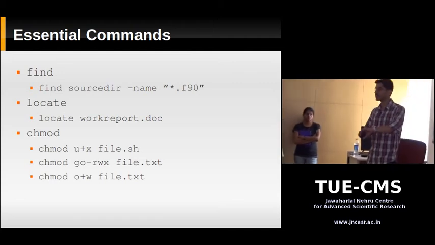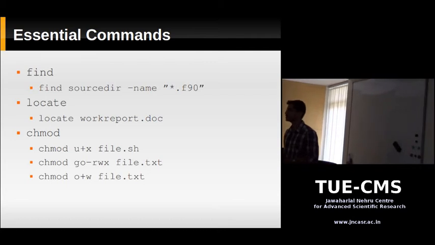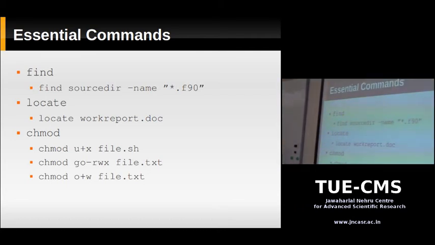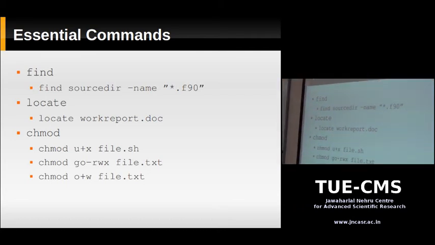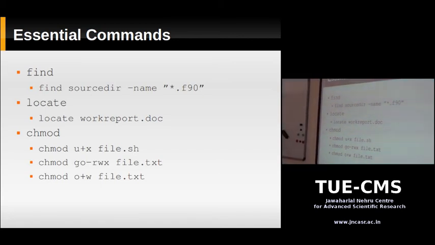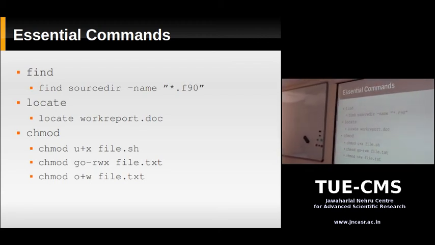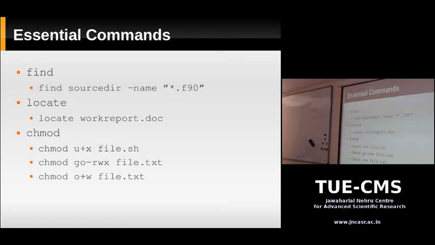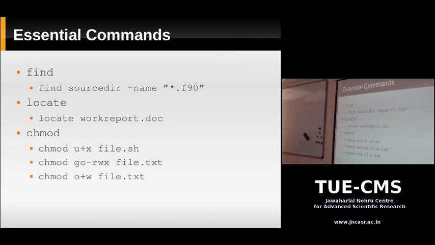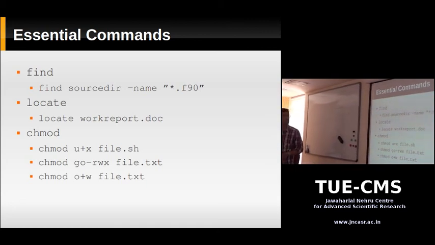I think we're running out of time. It's been an hour, so we'll end it here. There are a few more things we need to cover, like job control, and in the next class we'll tell you how to do multitasking on the command line, how to run many commands together. Unix has been designed for multitasking from the ground up. Ever since Unix was developed, it was designed for multitasking. So how do you do multitasking on the command line? We'll explain that next.